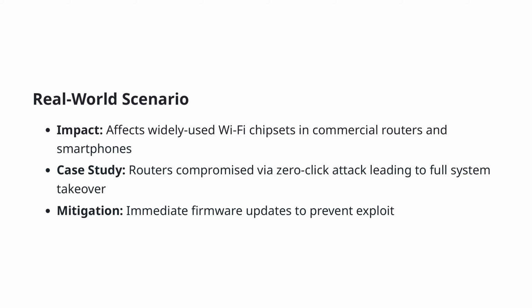On this slide, we explore a real-world scenario where a widespread vulnerability impacts Wi-Fi chipsets found in commercial routers and smartphones. This case study highlights a zero-click attack, which is particularly concerning as it allows attackers to compromise routers without any user interaction, leading to complete system takeover. The immediate need for action is underscored by the suggested mitigation strategy, deploying firmware updates promptly to prevent exploitation of these vulnerabilities. This example underscores the importance of keeping devices up to date to secure against similar threats.